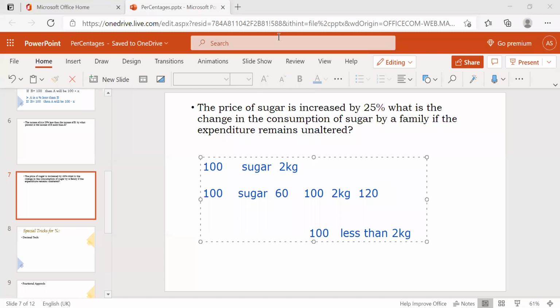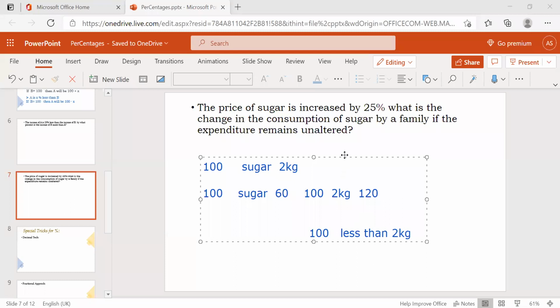So the price of the sugar changes, but expenditure is the same, 100 rupees only. Then what I'll get is less than 2 kgs. That means what I purchased previously, now I am purchasing less than that quantity. Is it clear?